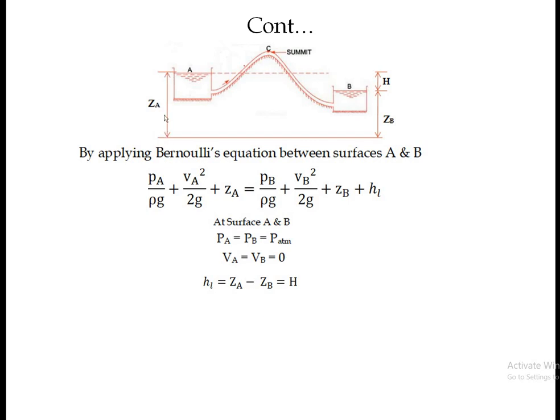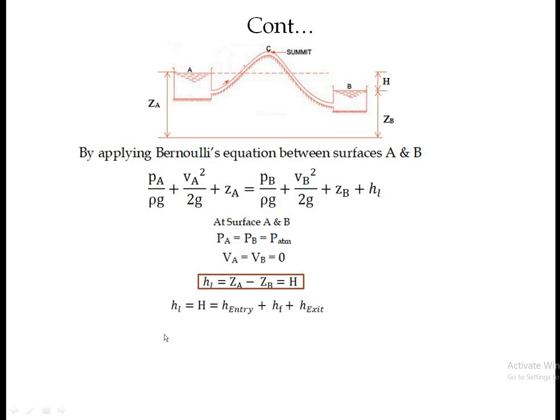ZA. ZA means the water surface level of reservoir A from the ground, and ZB means the distance of the free surface from the ground level. So ZA minus ZB equals H. So HL is equal to H. That is the head loss between these two sections, at the entry and at the exit.